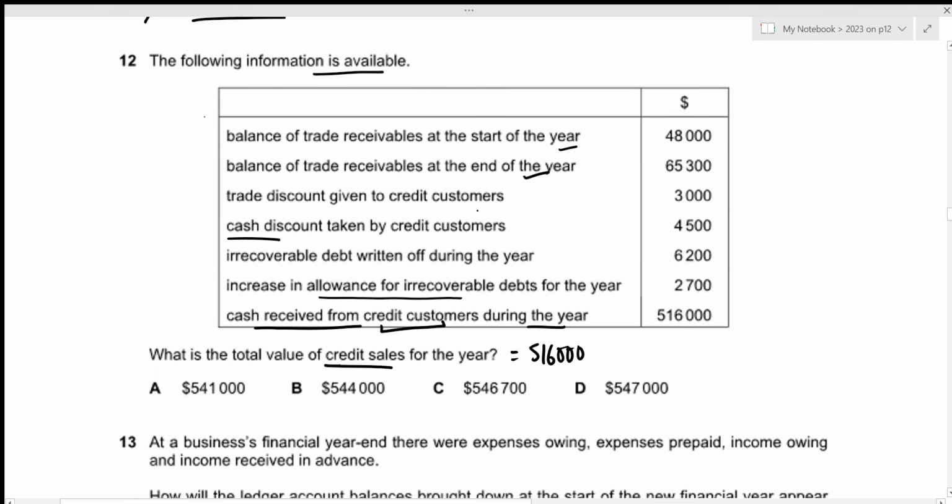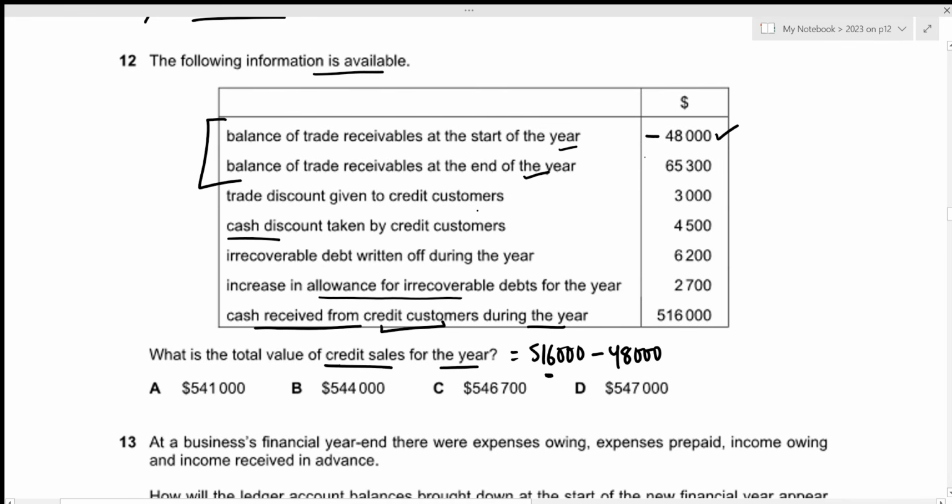Then we need to adjust the trade receivables balances at the beginning of the year and end of the year. For the opening balance, we will subtract it. That is because this 48,000 was the credit sales made in the previous year, but we received the payment during this year. So that 48,000 is also included as part of the 516,000 received during the year. But we're only calculating the credit sales for the current year, not the previous year, which is why we should not be including this value. That is why we're just going to subtract the 48,000.